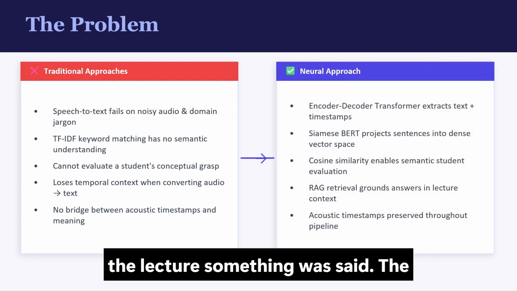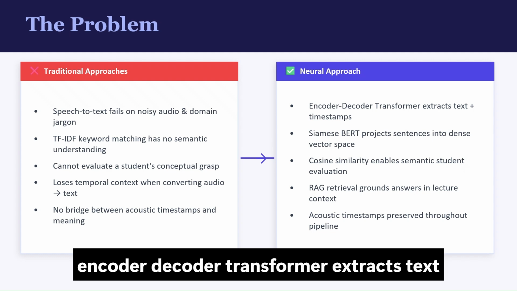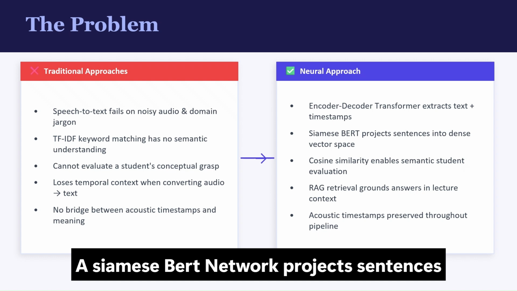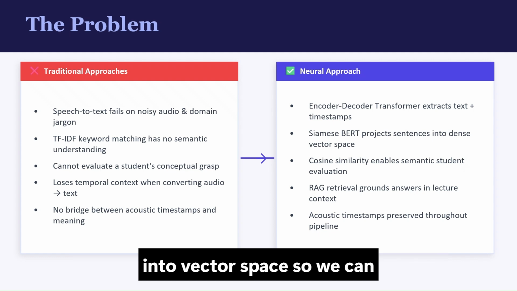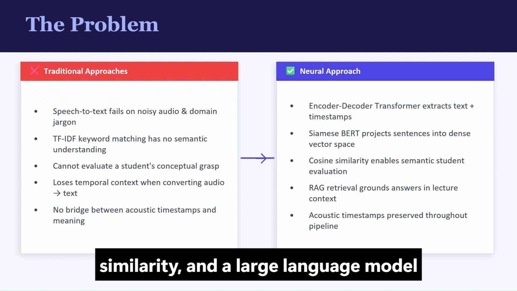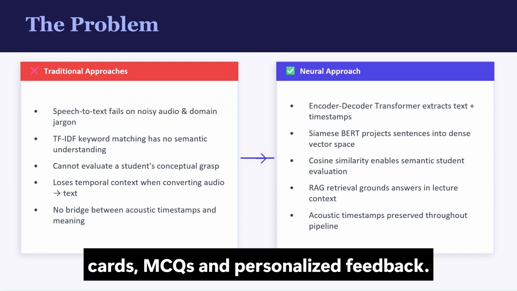The neural approach solves all of this. An encoder-decoder transformer extracts text and preserves their exact timestamps. A Siamese-BERT network projects sentences into vector space so we can mathematically measure semantic similarity. And a large language model synthesizes everything into flashcards, MCQs, and personalized feedback.